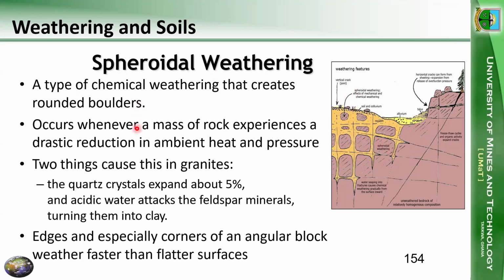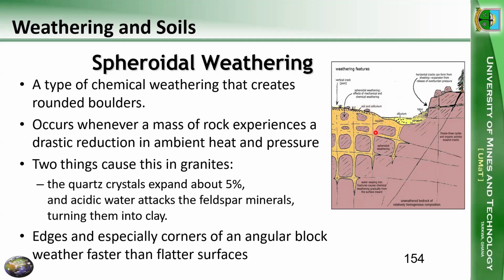When chemical weathering occurs, water reacts with carbon dioxide, and we know it will form a weak carbonic acid. It will go through all the spaces, the cracks, and eat around the rock.